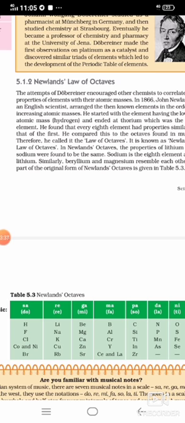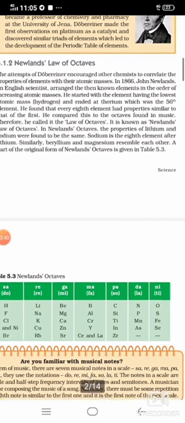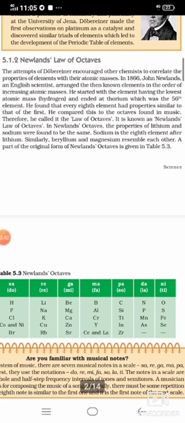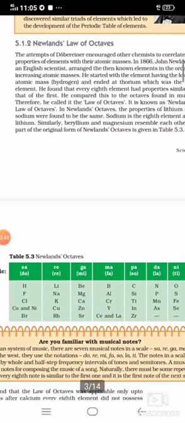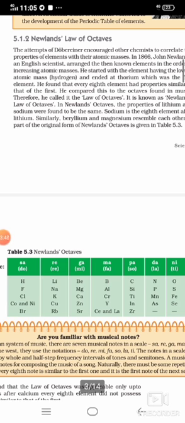Here are arranged hydrogen, lithium, beryllium, boron, calcium, carbon, nitrogen, oxygen. Then fluorine. So 1, 2, 3, 4, 5, 6, 7. Oxygen is the 7th one. The 8th one is what? Fluorine, with respect to hydrogen. So suppose you are counting from hydrogen 1, 2, 3, 4. Then oxygen is the 7th one, and the 8th one is fluorine, and it is classified in the same group as the first.